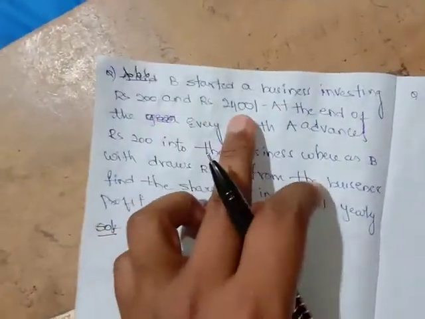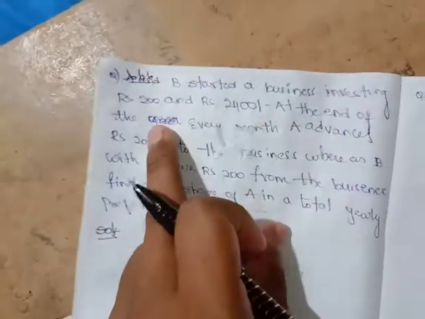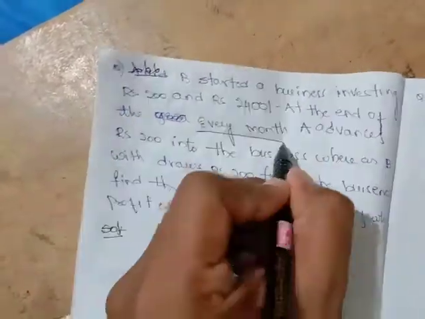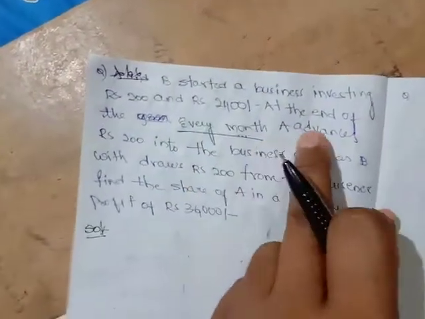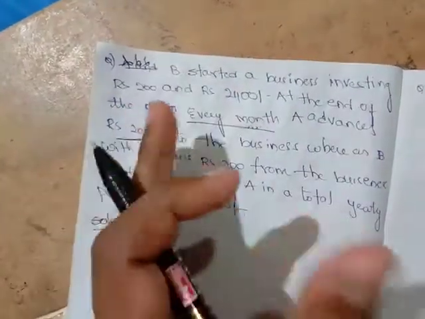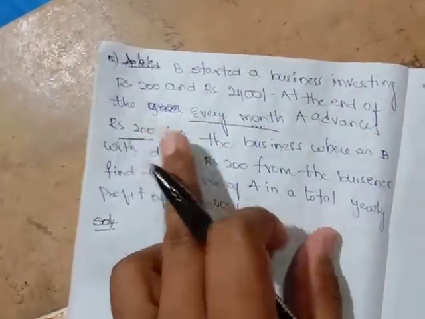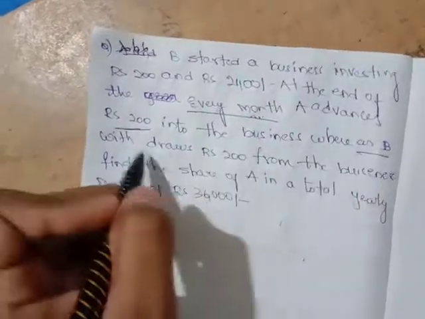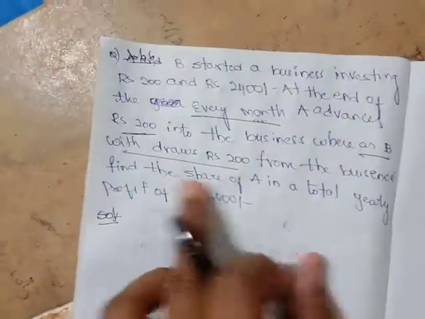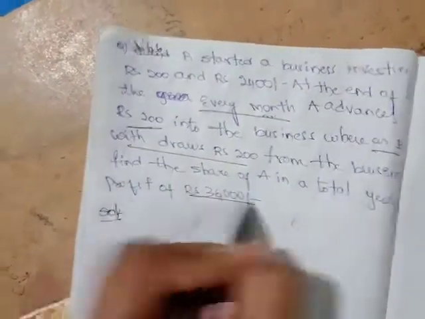So what I'm going to tell you now, see this, read the question. A and B started a business investing Rs 200 and Rs 2400 at the end of every month. See, at the end of every month, this is very important. At the end of every month, he advances Rs 200. For every month he is advancing 200 into the business, whereas B withdraws Rs 200 from the business. Find the share of A in the total yearly profit of 36,000.